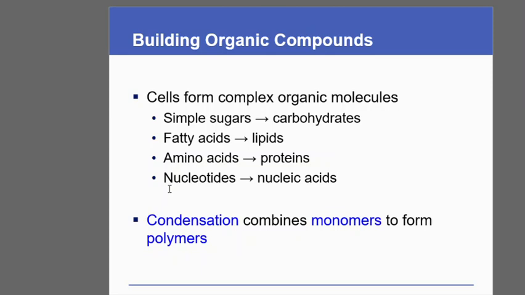Similar thing is seen with the nucleic acids, the four nucleotides in the case of DNA, A, T, G and C. They are joined together by phosphodiester linkages and form the complex molecule, that is nucleic acids. Something is common in all these cases, that is first of all energy is required, and condensation combines the monomers to form the polymer. So from simpler molecules the complex molecules are purposefully formed within a living cell.